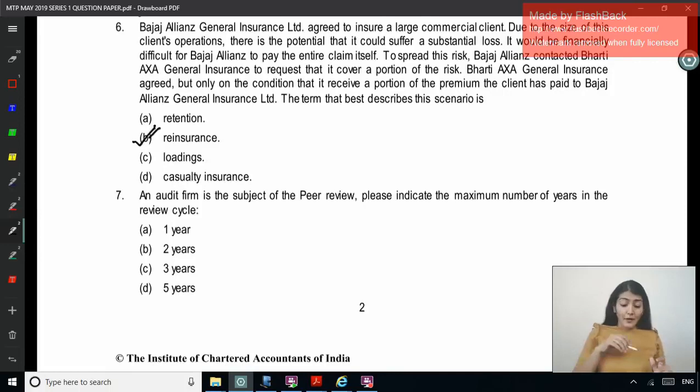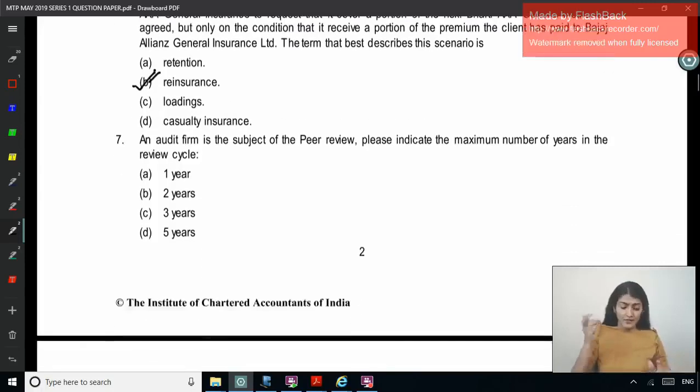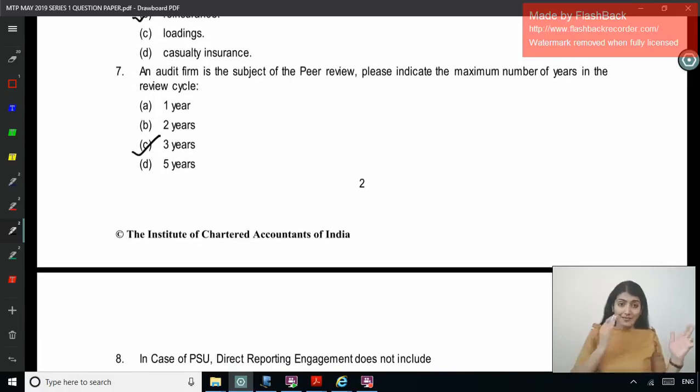Next one, an audit firm is the subject of peer review. Please indicate the maximum number of years in the review cycle. So when the reviewer comes for doing the peer review at the practice unit, maximum how many years of past files can he check during the course of peer review? 1, 2, 3, 5 years? 3 years, right? He can check files up to the last 3 years.